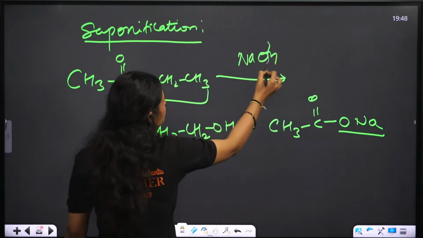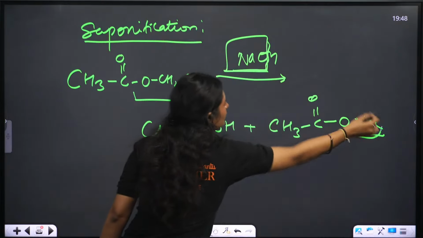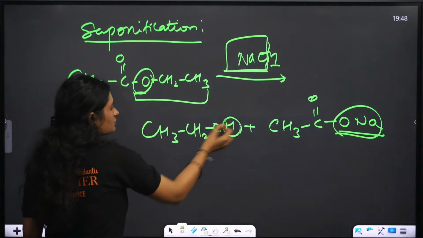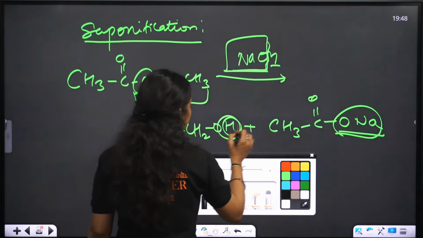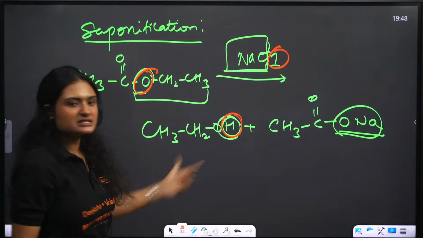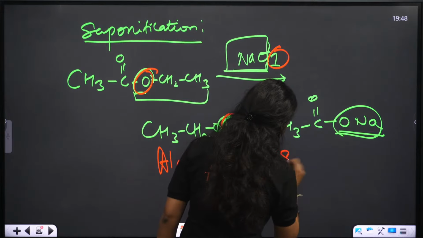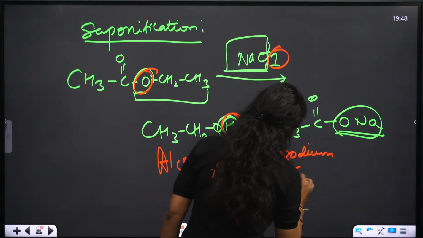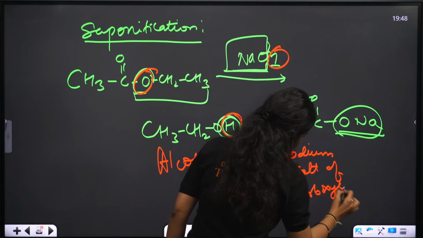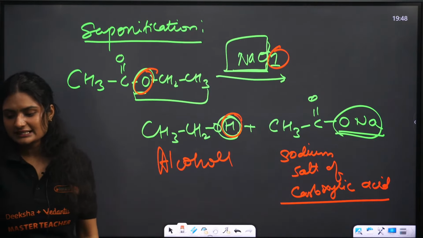Clear? So that means the bond broke from here. We got ONa, and this H added with this oxygen, right? Let me just highlight it a bit. This H came from here, added to this, and we get OH. This is an alcohol, and this is a sodium salt of carboxylic acid.